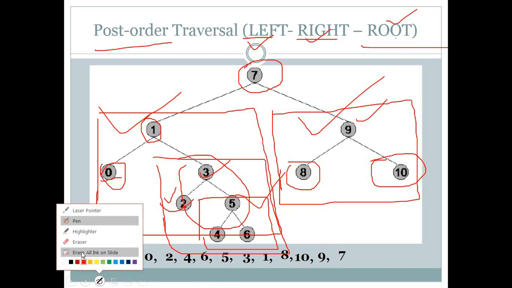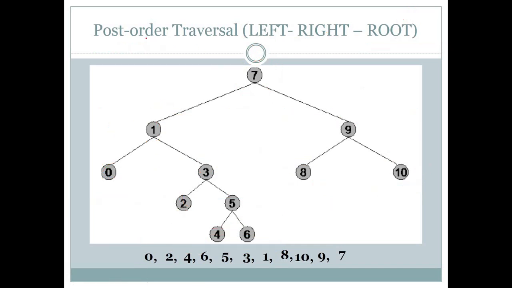Again I will explain this thing. In this type of traversal, post order traversal, first of all we will choose our left part. So in left, leftmost is 0. So we will start with 0. After choosing 0, we will write its right part. So 0 will have sibling as 3, but 3 will have subtree.